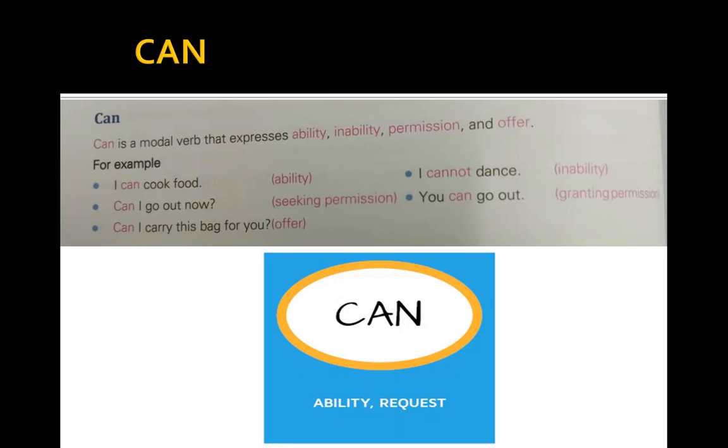Okay, now we'll begin with the discussion of all the modals. First one is can. Can is a modal that expresses ability, inability, permission, and offer. I have told you in the beginning also that modals express ability, inability, permission, offer, request, and many other things.